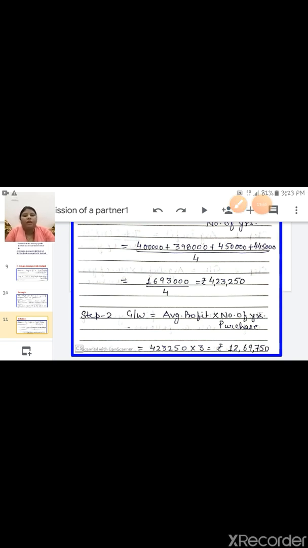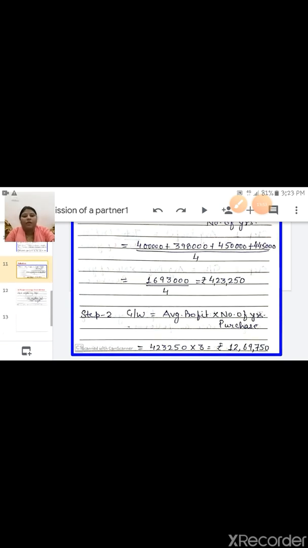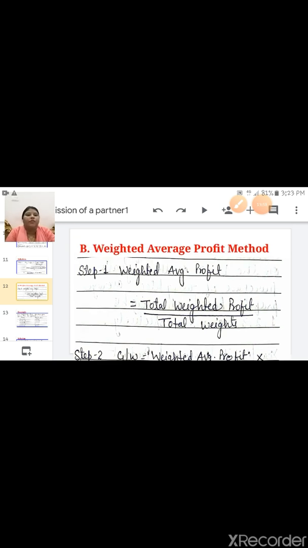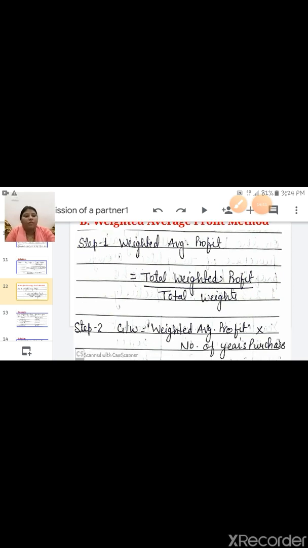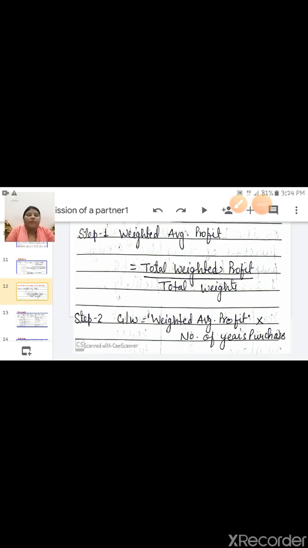Okay. Now we will solve the second method, that is weighted average profit method. Weighted average profit method, children, write down these formula in the notebook. Step 1, first you have to calculate weighted average profit.